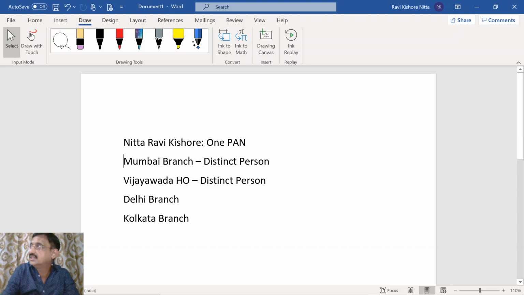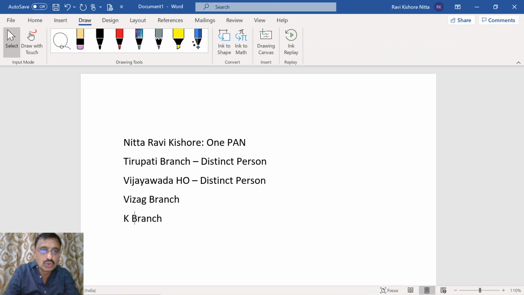I have head office at Vijayawada. I have a branch at Tirupati. I have a branch at Visakhapatnam or Vizag. I have a branch at Kurnool.